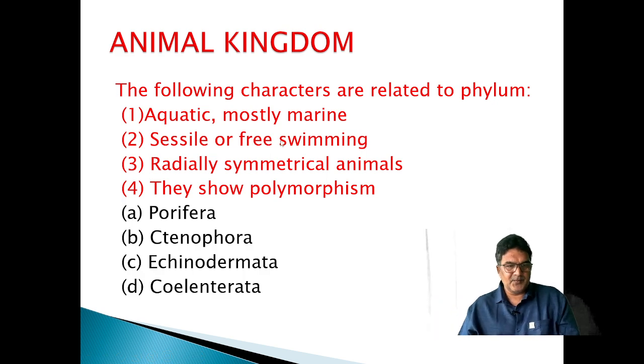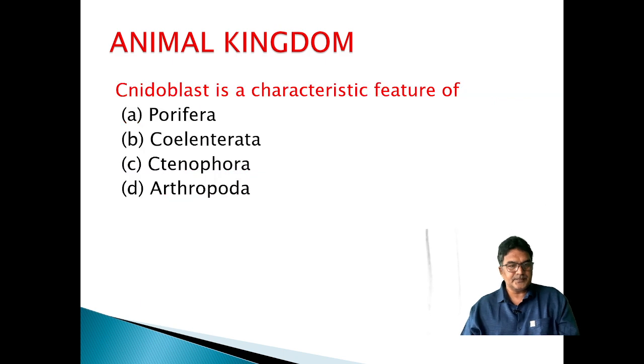The following characters are related to which phylum: aquatic, mostly marine, sessile or free swimming, radially symmetrical animals, and they show polymorphism. With all these characters, you have to identify which phylum they match. That is Coelenterata. Cnidoblast is a characteristic feature of phylum Coelenterata, which is also called Cnidaria.